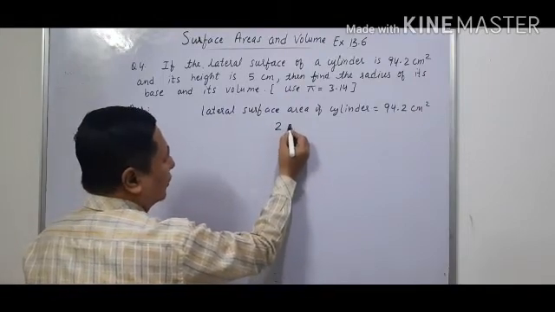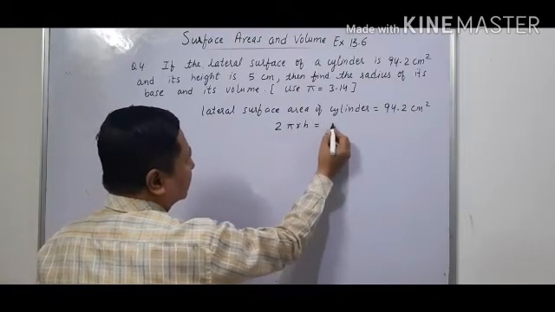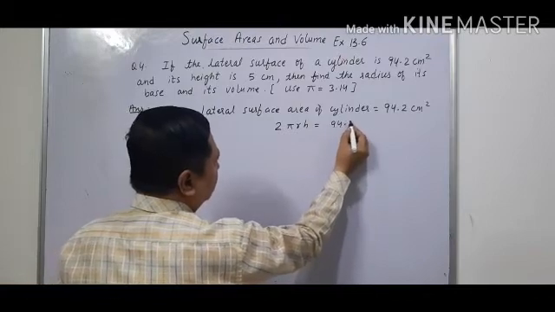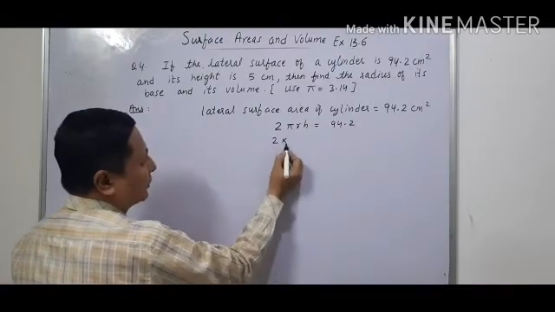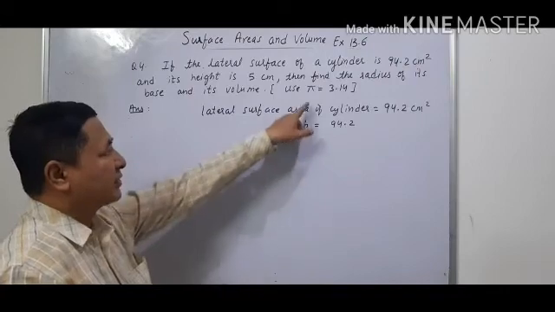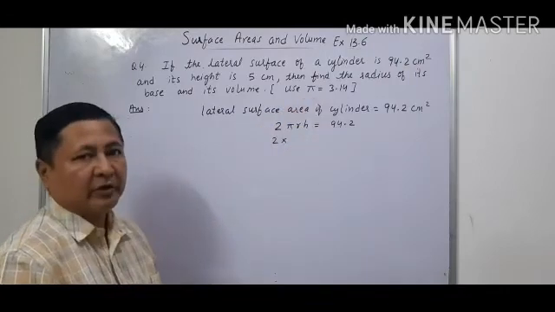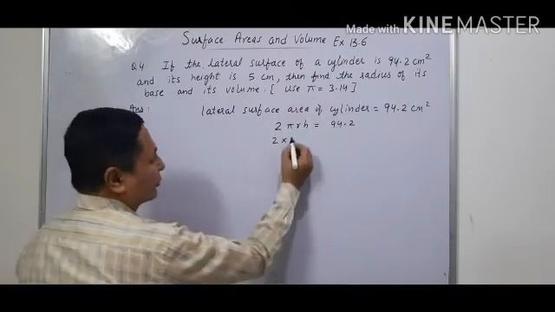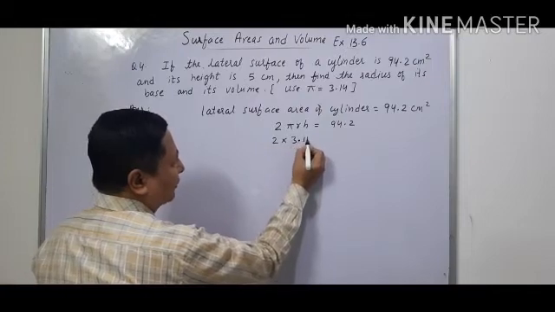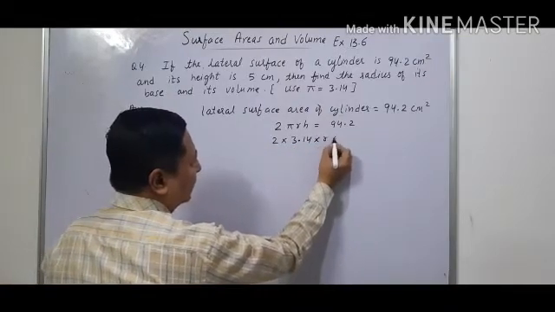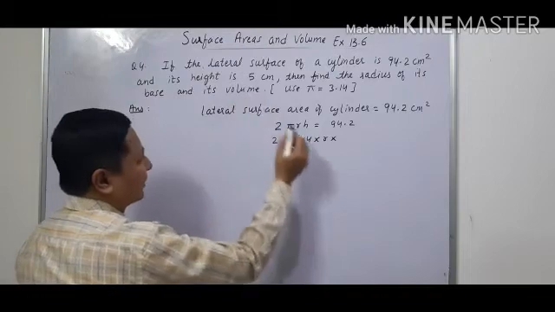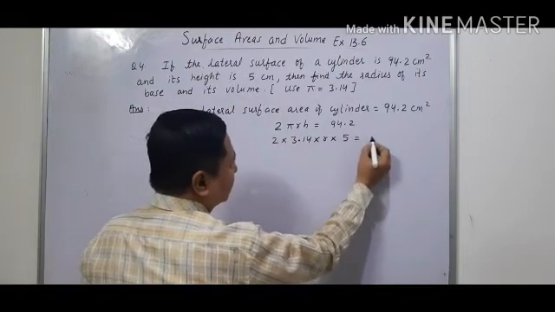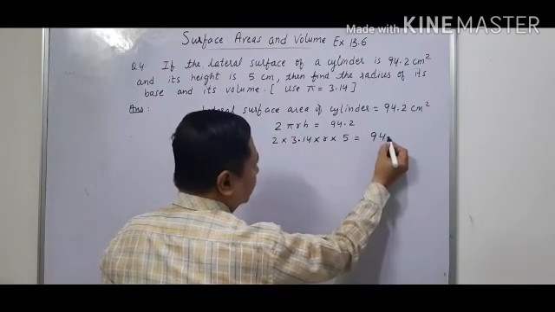It is given by the formula 2 pi r h is equal to 94.2. In this question it is given that we have to use the value of pi equal to 3.14. So 2 into 3.14 into r into h, which is given as 5 centimeter, is equal to 94.2.